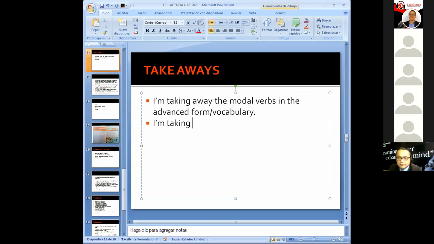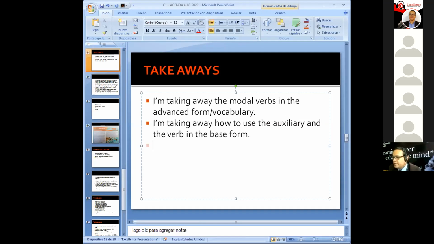I'm taking away about when we use the auxiliary. We always use this auxiliary in the base form, and the verb in the base form. Excellent takeaway. All right, very good.